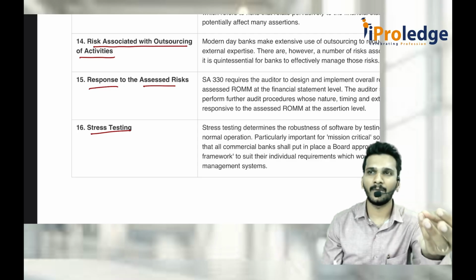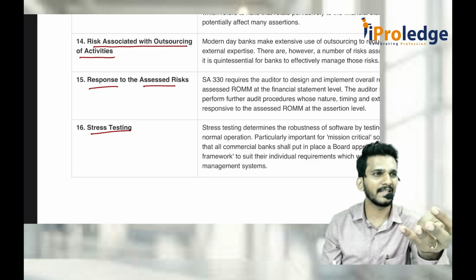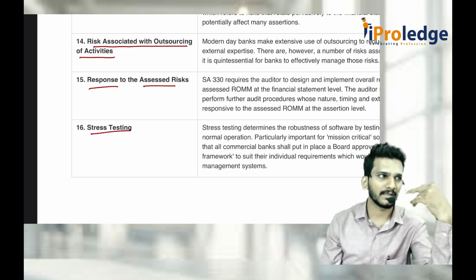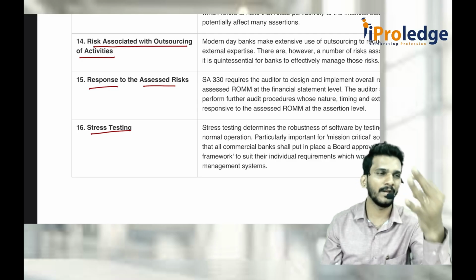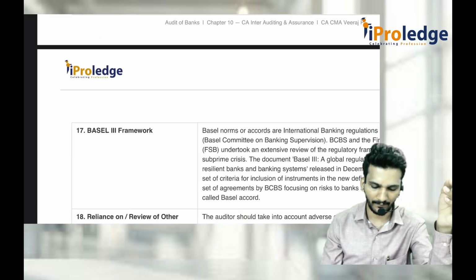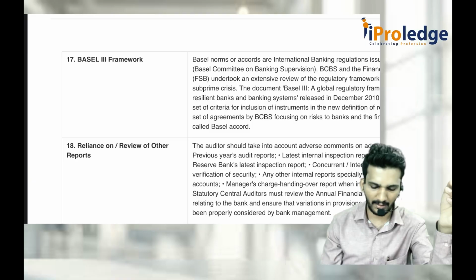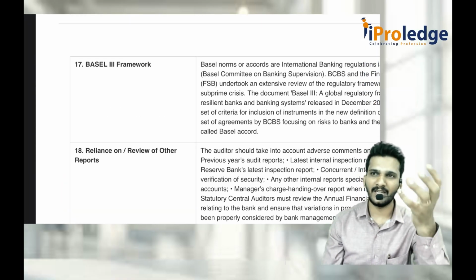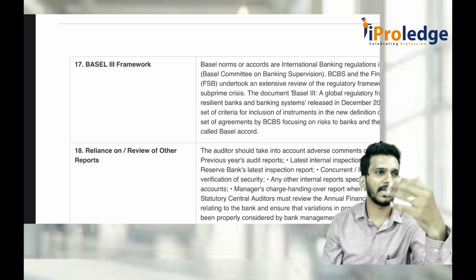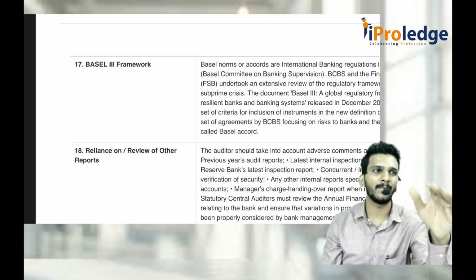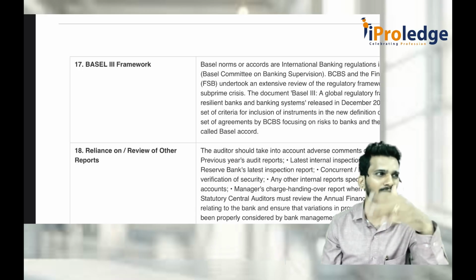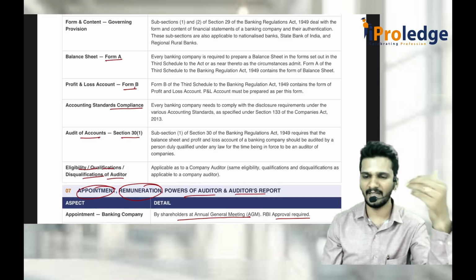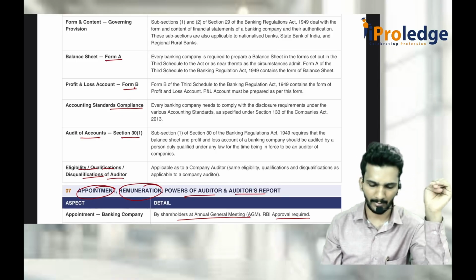No customers are borrowing the money, you are not getting the interest, COVID has come again, something has happened, because of which how long a bank can sustain this stress. Stress means no income, only outflowing, something of that kind. Basel 3 framework and other reports. That's it. You just remember the headings. Initial consideration is very important. Try to understand the entity, environment, risk assessment, engagement team discussion, planning, strategy, program, all those things. Some 5 marks they can ask if they ask. You go through this entirely one more time. That will be better.